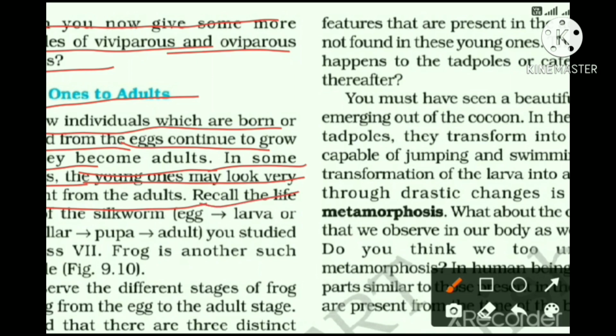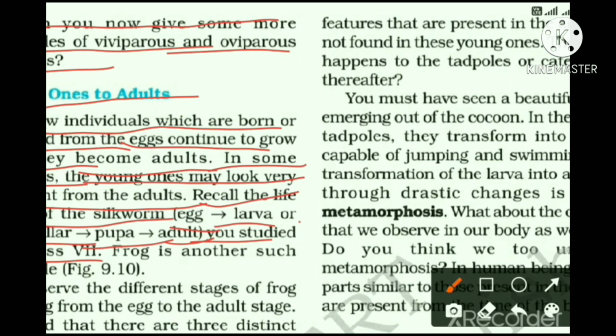So recall the life cycle of silkworm. Last year in class 7th you have studied the life cycle of silkworm. That was, at first egg was produced, then larva or caterpillar, and then pupa, and then adult silk moth was produced. So you have studied in class 7th.